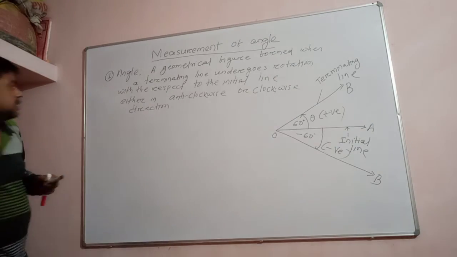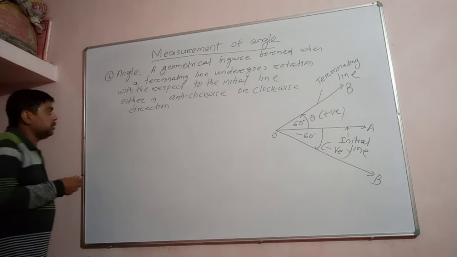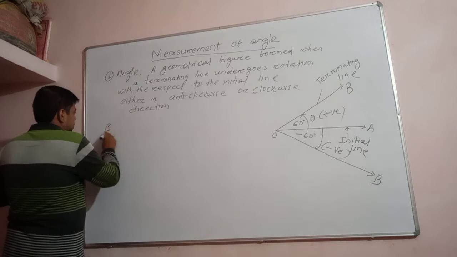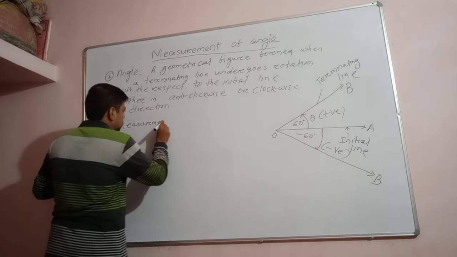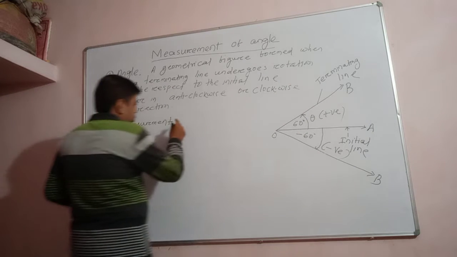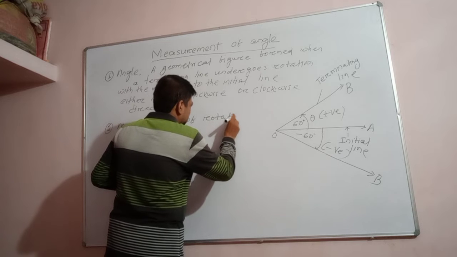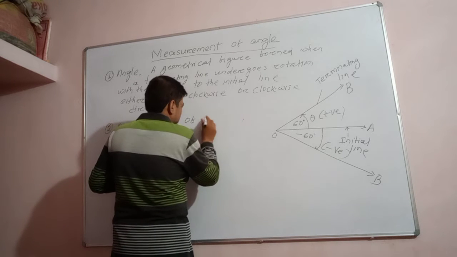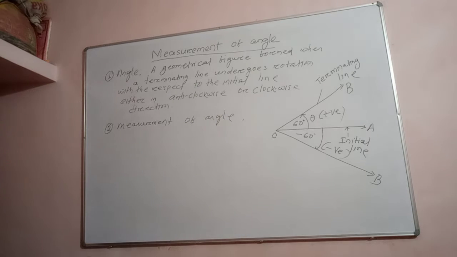Okay. Let us see. The next point we have to trace is the magnitude of rotation, the measurement of rotation. This is known as measurement. The measurement of angle. We can say measurement of angle. Okay.